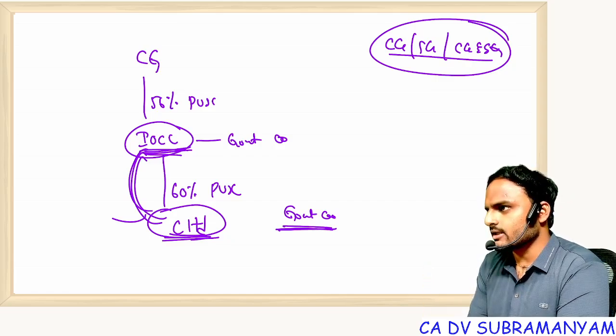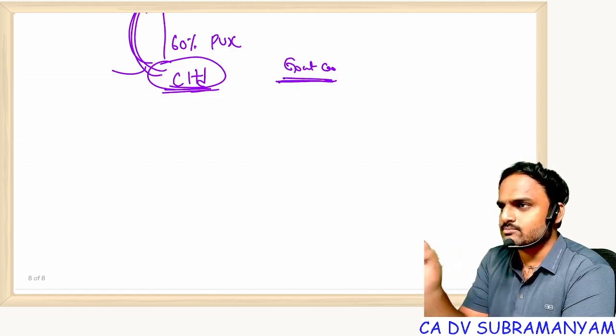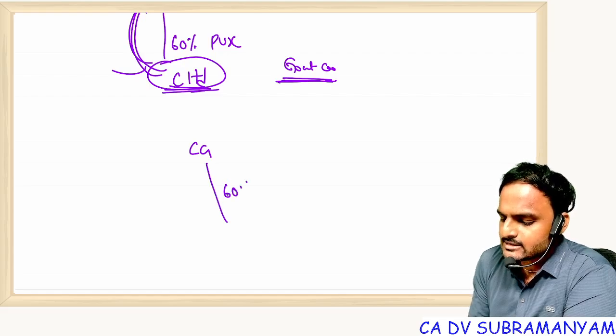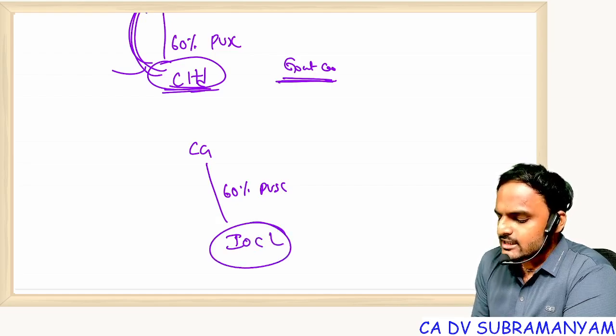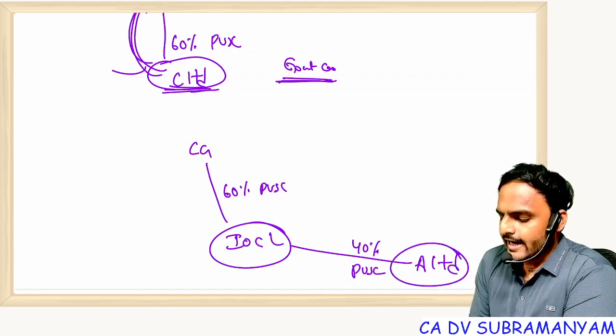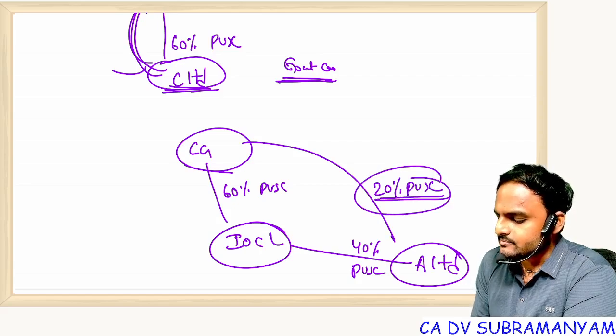Now you understood, right? Now let me ask you the question which came in the examination. Some 4 years back this question came. Central government is holding 60% of paid up share capital in IOCL. IOCL is holding 40% of paid up share capital in A Limited. And central government is holding some 20% of paid up share capital in A Limited.